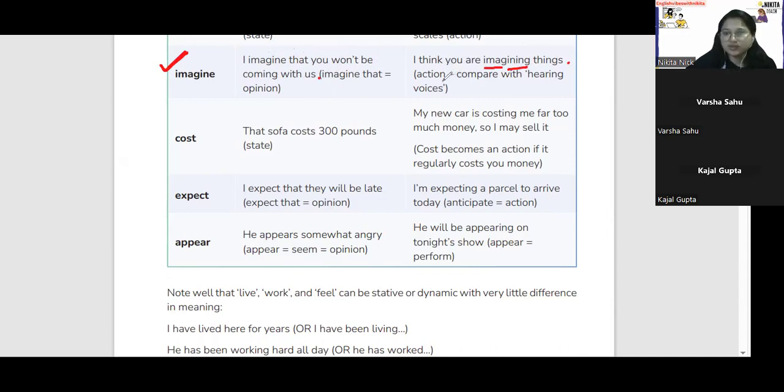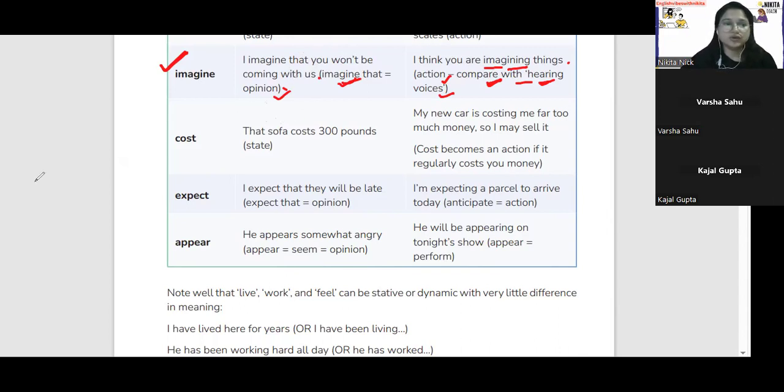So here, imagining things is what? Action. Compare with hearing voices. Okay? Comparing with hearing voices. This is like action. And this is like imagine, that is opinion. So अगर आपको opinion देना है, you can say I think that, I imagine that. Okay? That you can use.